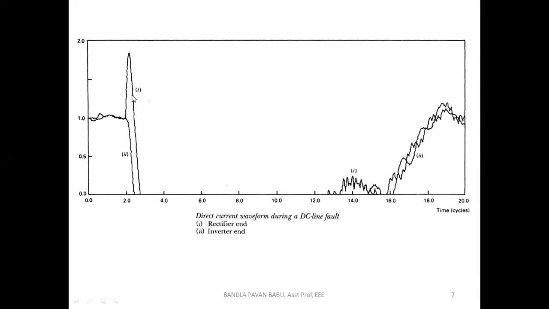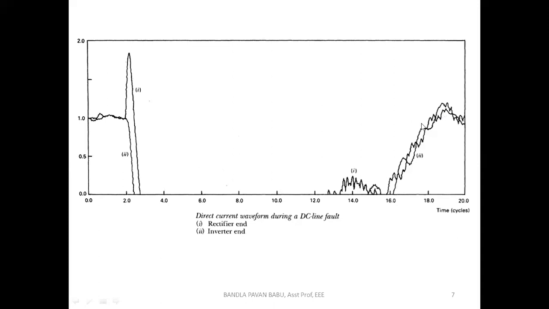The current immediately rises, and after that it is suppressed, and again it has to recover. So three cases exist, similar to our control systems. Here a ripple content current is there, it is not constant, and for that only we have placed the smoothing reactor. Because of any fault, suddenly the current rises, and we need to suppress those large currents, or block the bridge, or take some necessary preventive actions. After that, the system has to come back to the original position. Meanwhile, what is the recovery here?